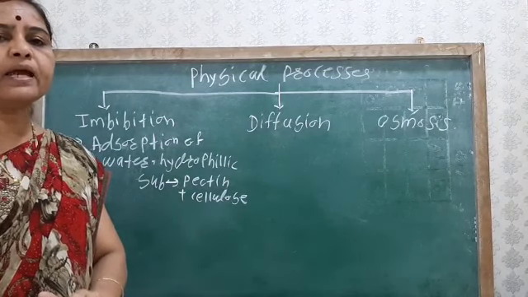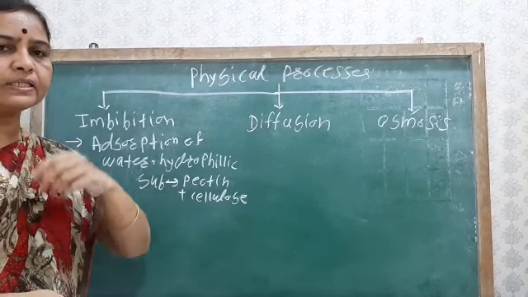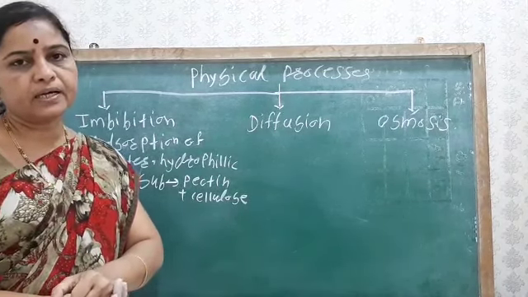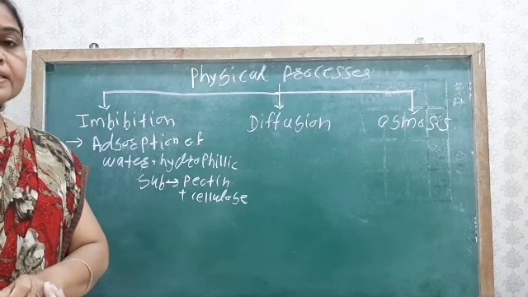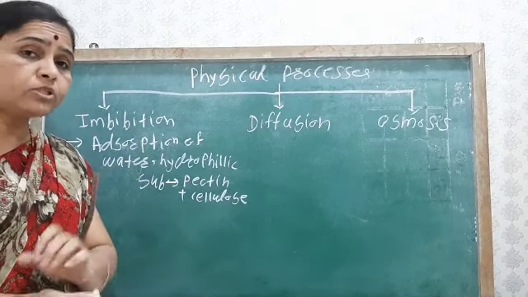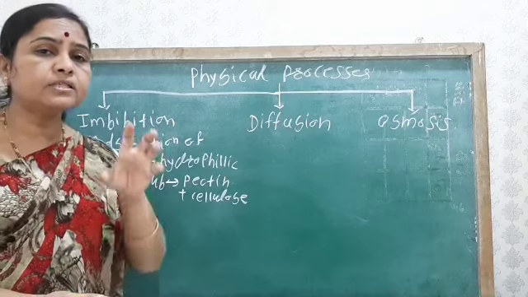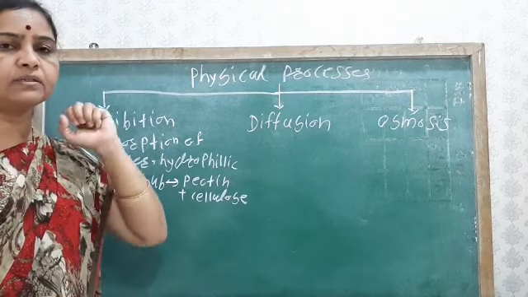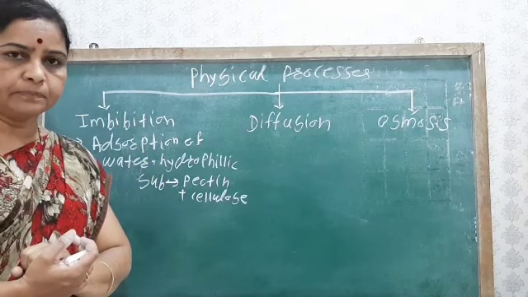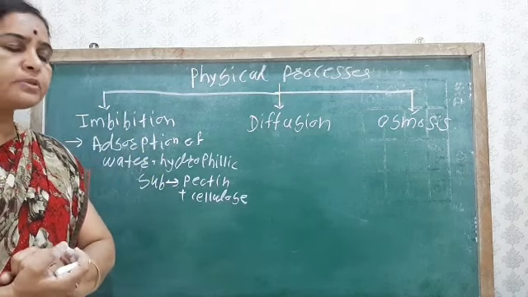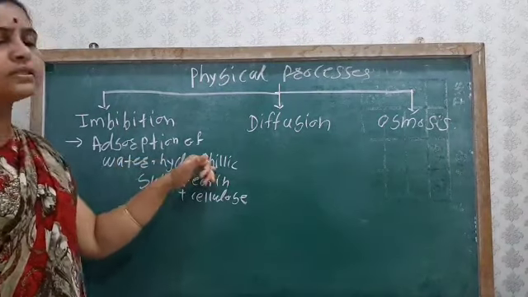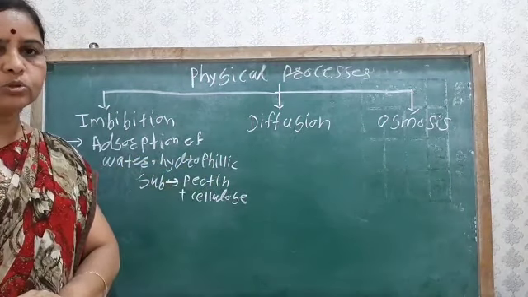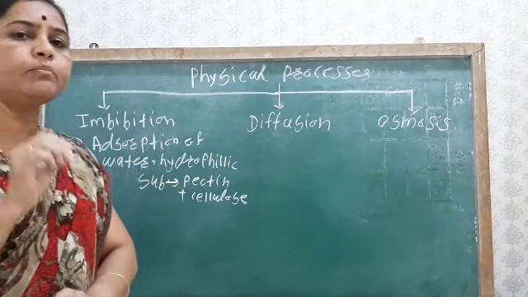So imbibition mainly has two parts: one is the imbibant and another is the imbibate. So what is the imbibant? Imbibant means the substance which absorbs the water or the liquid. Which substance? That is the hydrophilic substances or the colloids. So the colloids are the imbibant.